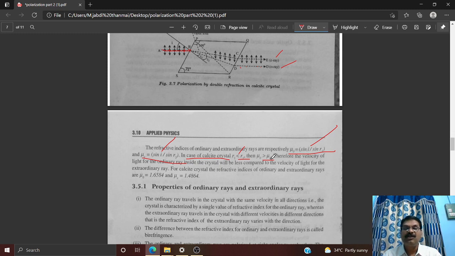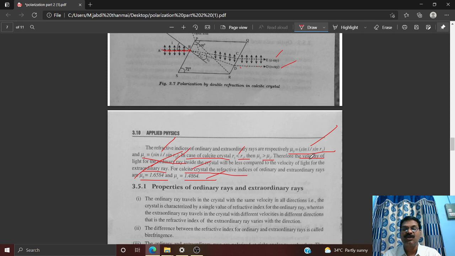Okay, that means the velocity of light for the ordinary ray inside the crystal will be less compared to the velocity of light for the extraordinary ray. Is it clear? So if we consider the parameter velocity for both the ordinary ray and the extraordinary ray, the velocity of the ordinary ray in this calcite crystal is less than the velocity of light for the extraordinary ray. Okay, so for a uniaxial crystal like calcite, the ordinary and extraordinary rays have standard values. What are those? I'm underlining while reading here. My mu O is equal to 1.6584 and my mu E is equal to 1.4864.